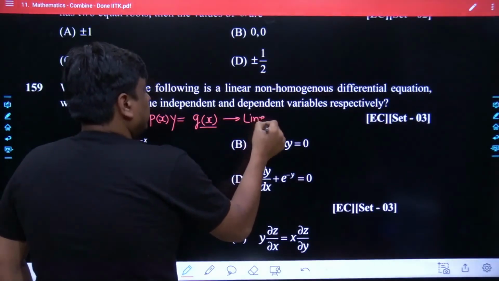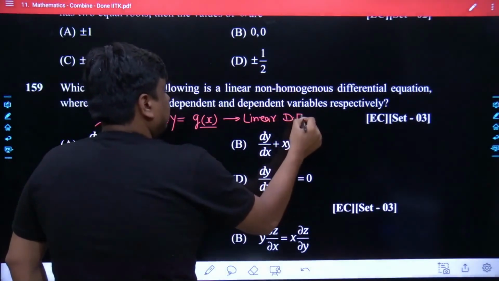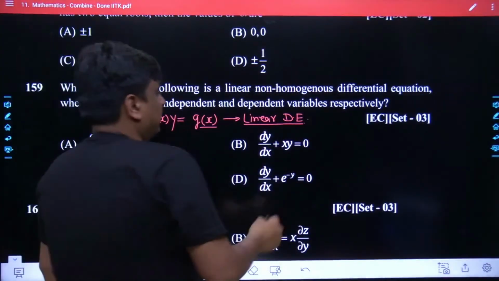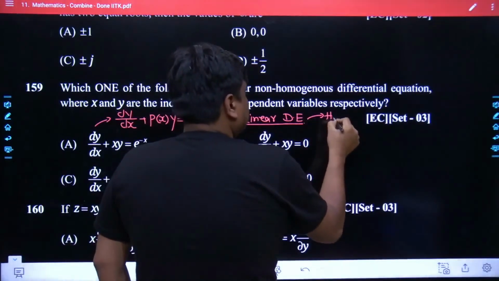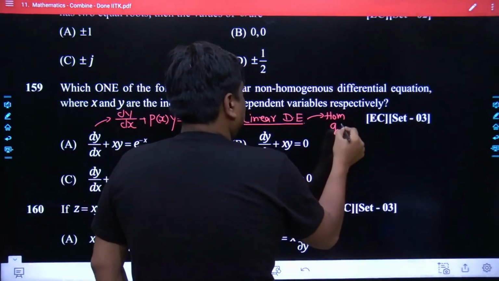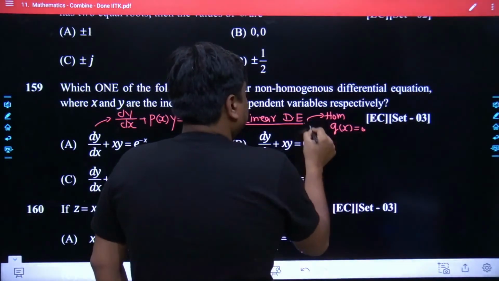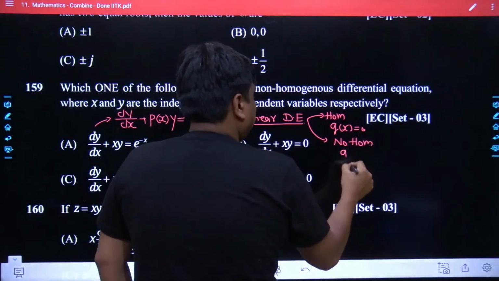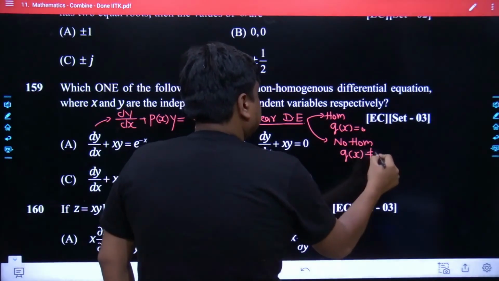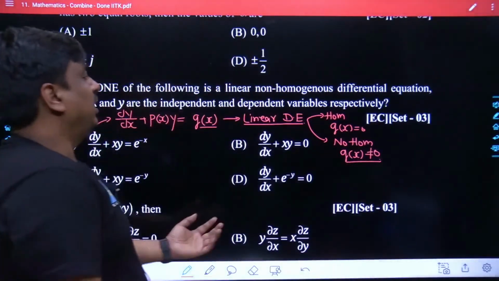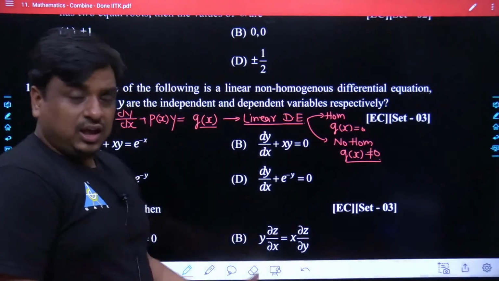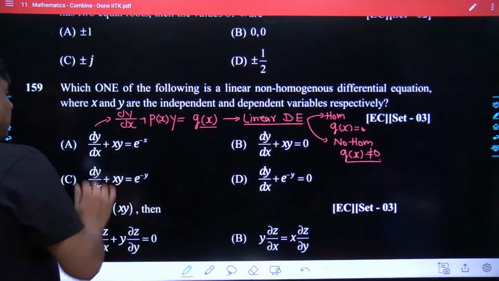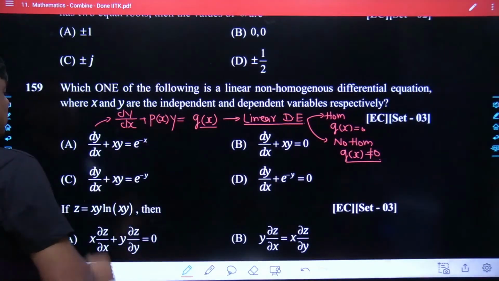The linear form of the differential equation is what we have seen as the Leibniz linear differential equation. If you want to keep this linear differential equation homogeneous, the value of Q(x) has to be 0. And if you want to keep this equation non-homogeneous, the value of Q(x) has to be non-zero. In this particular question, they are asking for the given differential equation to be non-homogeneous. So obviously, we are going to select the linear form of the equation alone.